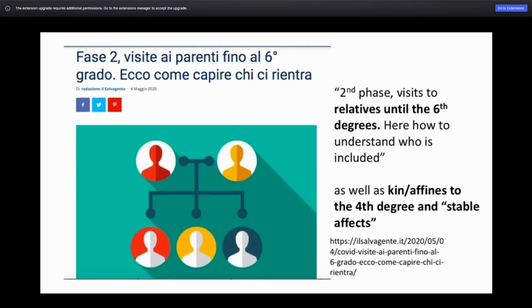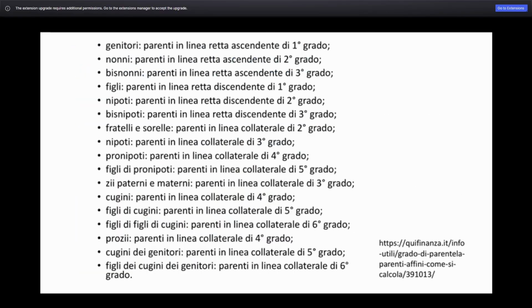Now, if you're thinking about this and perhaps even trying to make a list and you're unsure about it or you find it really confusing, you are not alone. Italians were very puzzled too. And in fact, there was an array of different posts and sites to help people calculate who they could visit and who were their relatives to 6 degrees or their kin to 4th degree. What you see here in the images is an example of one of these sites. And I find it really interesting, the dizzying list of the different degrees of relation with fathers and mothers and sisters and great-grandfathers and things like that all included in it.